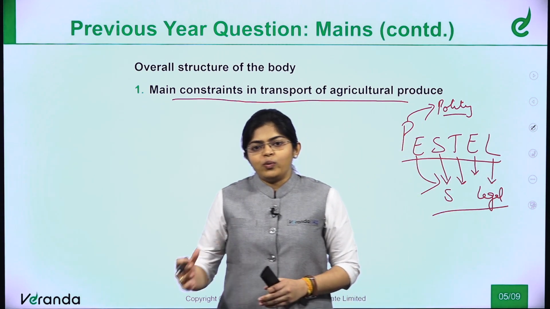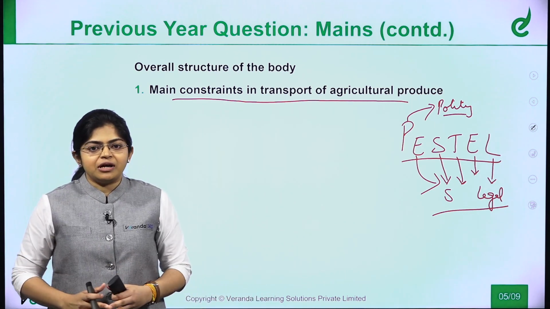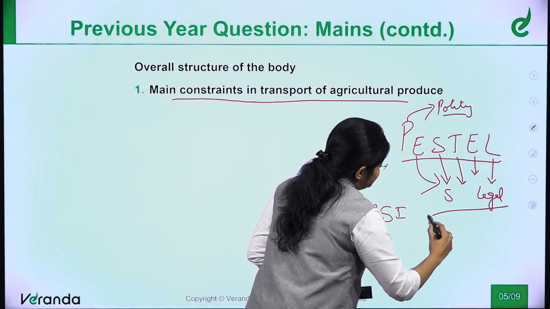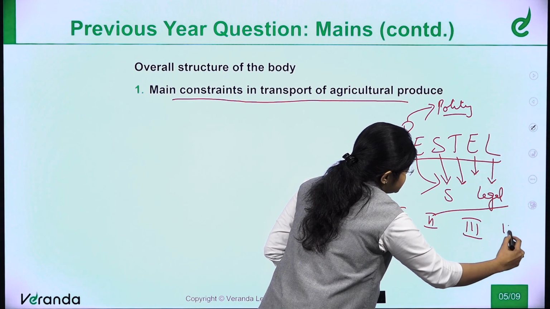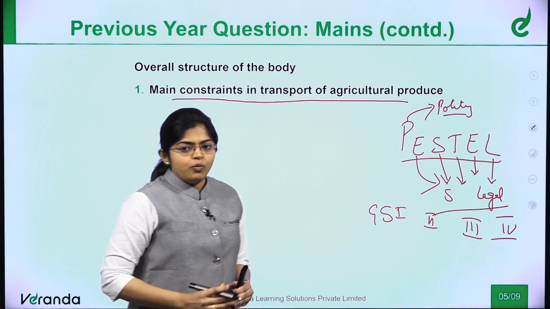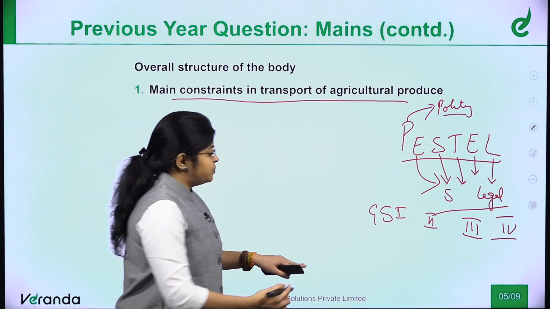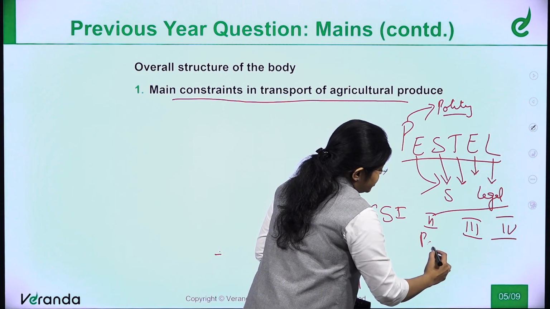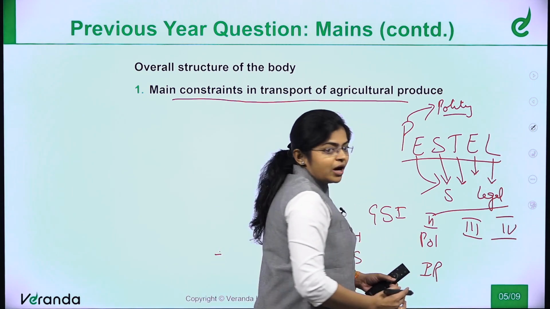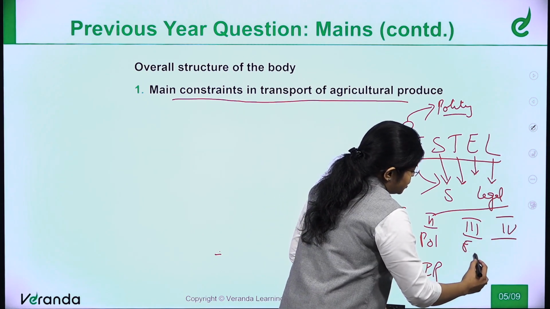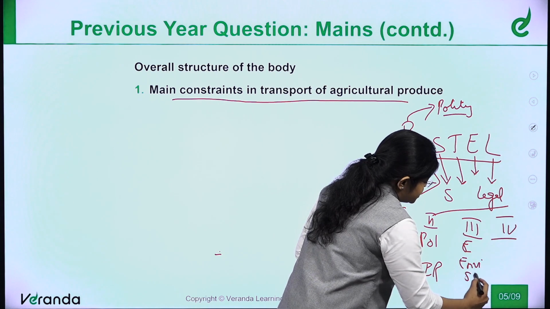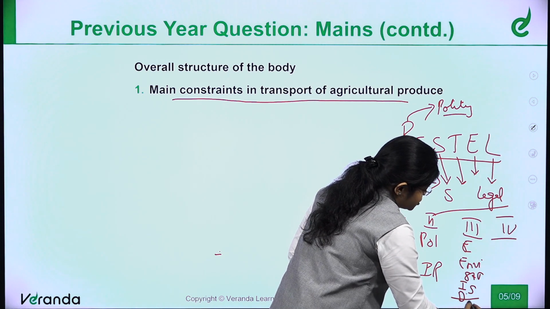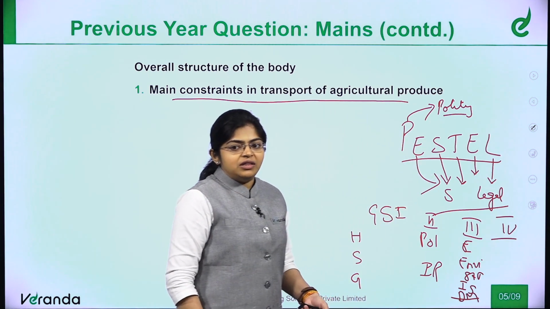And there is one more way to generate more points, that is by going by the syllabus again. For example, here you have GS paper 1, 2, 3 and 4, isn't it? So when you want to generate more points, you can go by the syllabus. In paper 1 you have history, society, and geography. In paper 2 you have polity and IR. In GS paper 3 what do you have? We have economy, environment, science and technology, internal security, and moreover disaster management also. And in paper 4 we have ethics, isn't it?